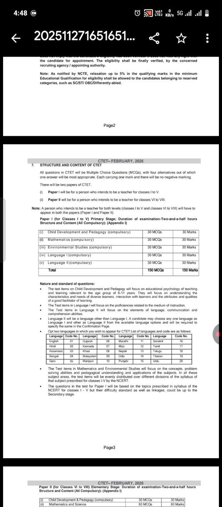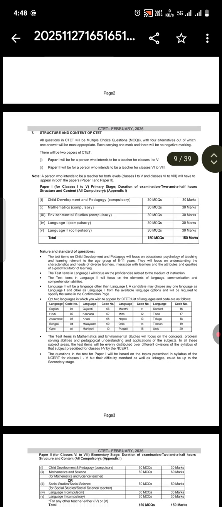And the papers will be of two types: paper 1 for classes 1 to 5, and paper 2 for classes 6 to 8. Note: a person who intends to be a teacher of both levels, classes 1 to 5 and classes 6 to 8, will have to appear in both the papers. So teachers who want to teach in both classes are eligible for both, and they will have to give both papers. Now let's see what our syllabus is.